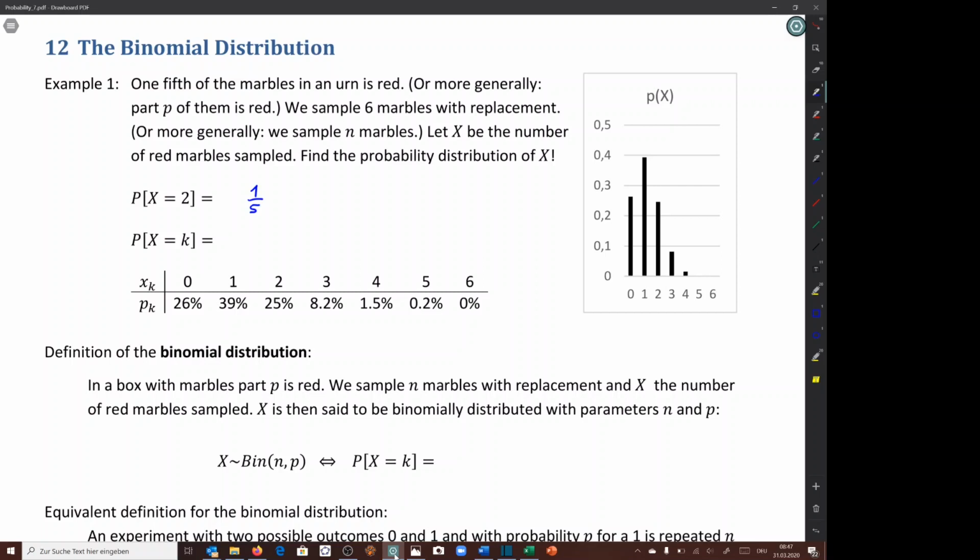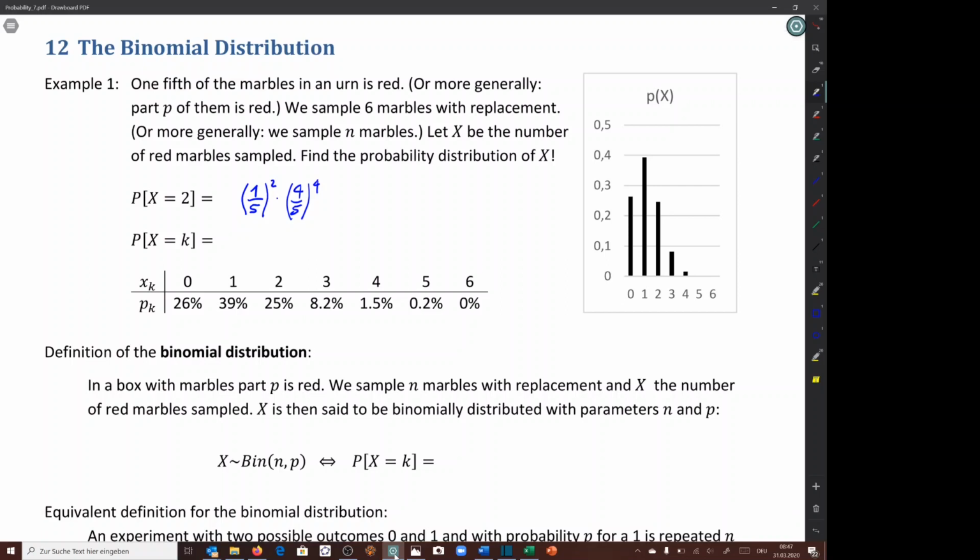The probability that the first marble is red is 1/5, and that the second marble is also red is (1/5) to the power of 2. The probability that the third marble is not red is 4/5, and that all the 4 next marbles are not red is (4/5) to the power of 4. We have to multiply these probabilities.